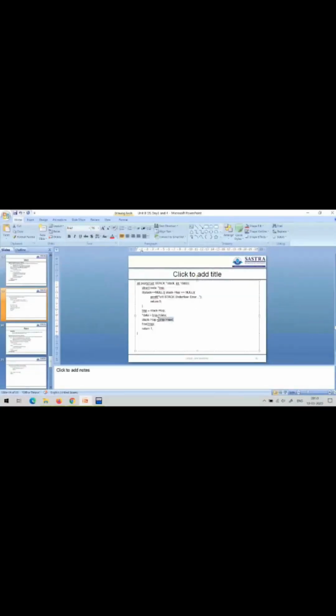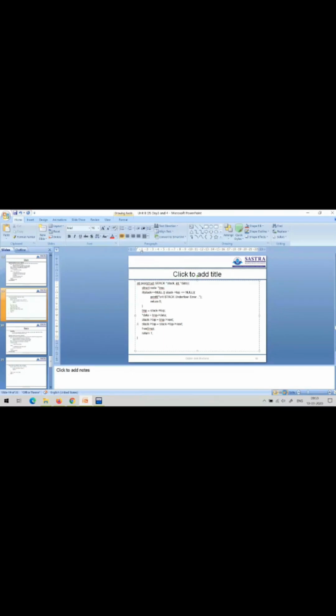You can give temp next, and we can use the other way also, that is stack top equal to stack top next. Both are valid. Either you can use the first statement or the second statement.